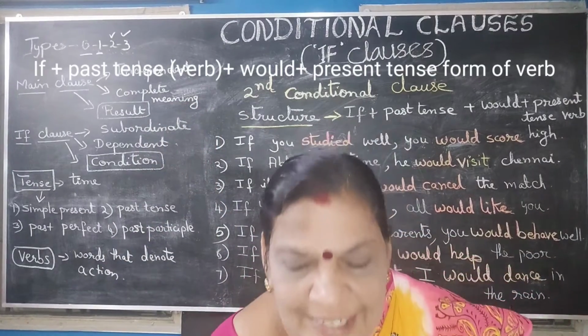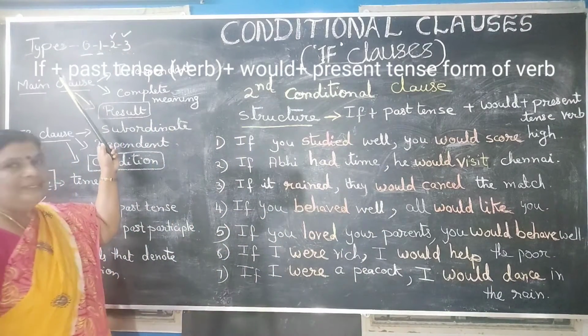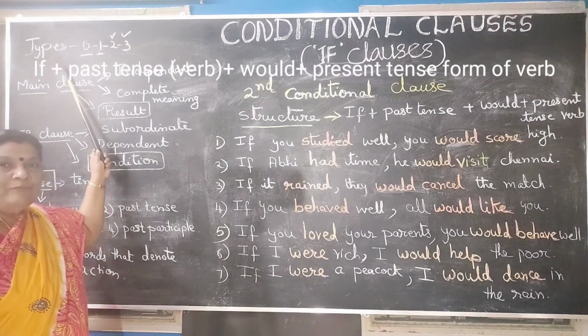Shall we? Shall we, children? Yes, come on. Yes. Look at the board. Now look at this. So here types, I have already told you. There are four types.